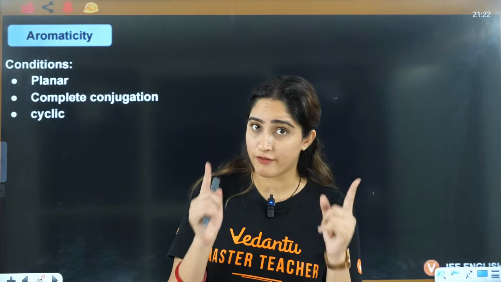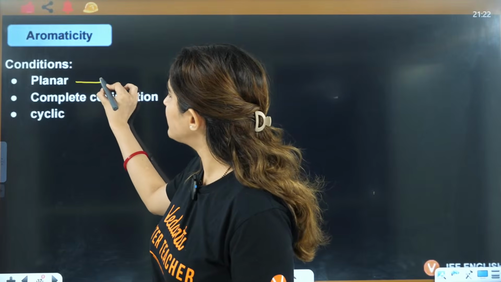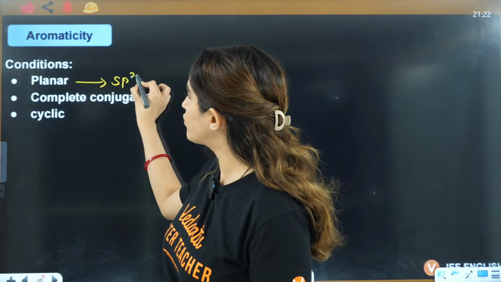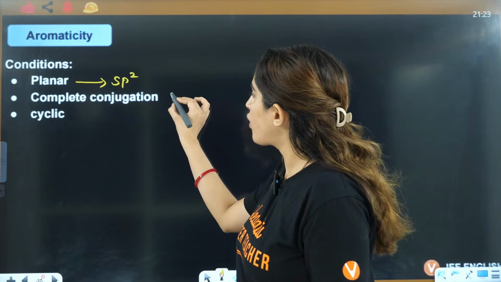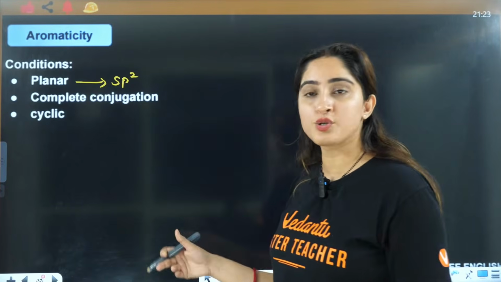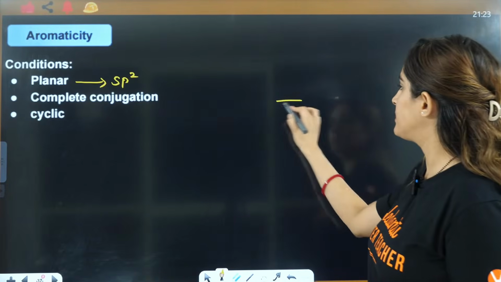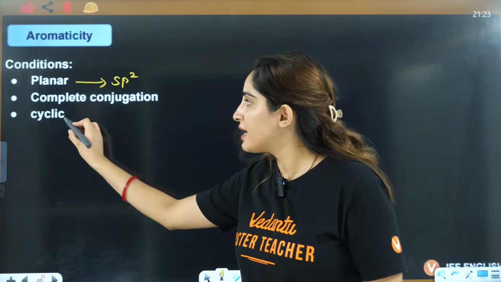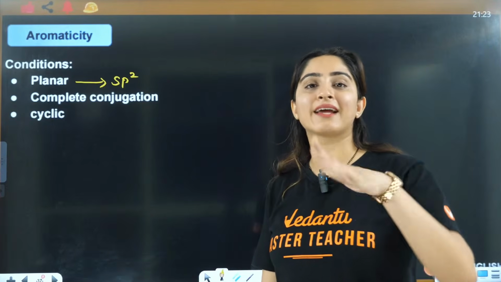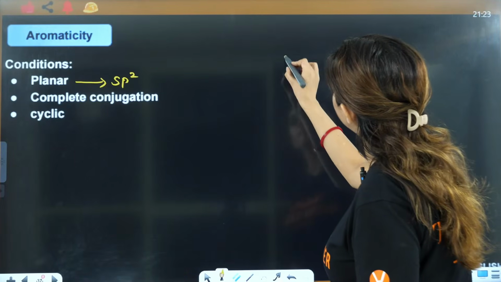The first condition is that the compound itself should be planar. That means all the atoms which are connected should be sp2 hybridized. Complete conjugation should be there. Conjugation is like double, single, double, or you can have double, single, negative charge. Then it should be a cyclic compound. So what I call it is PCC. What is PCC?